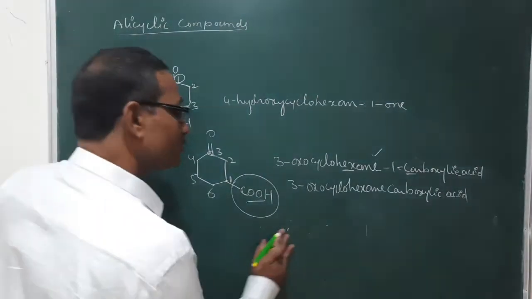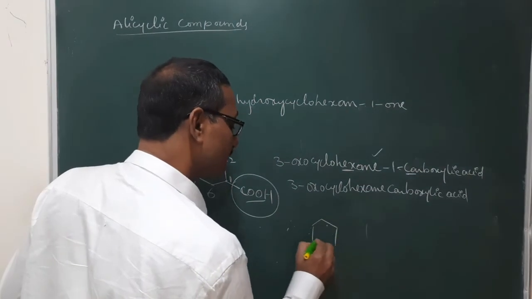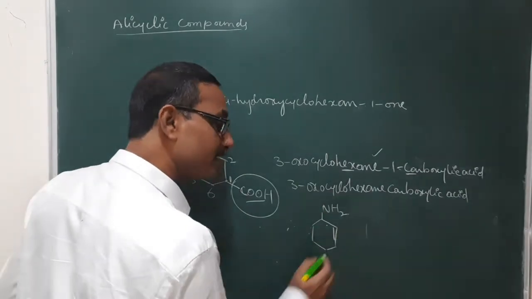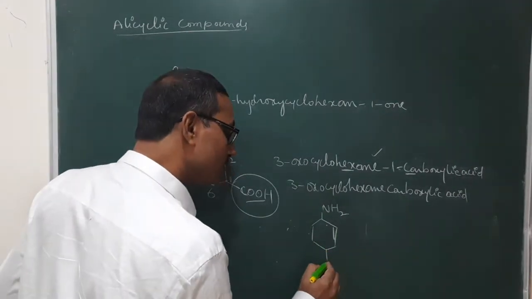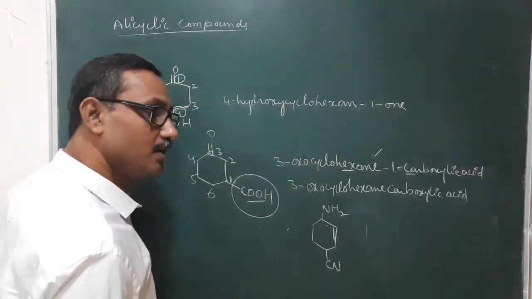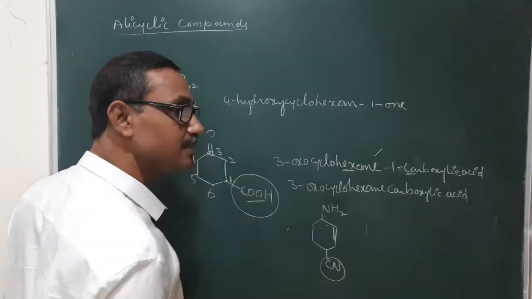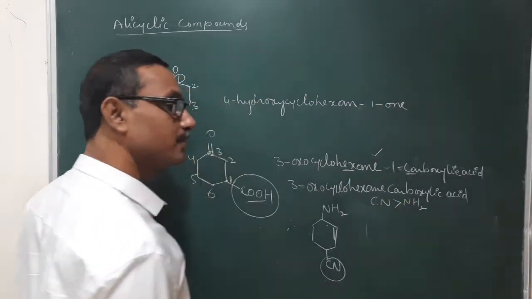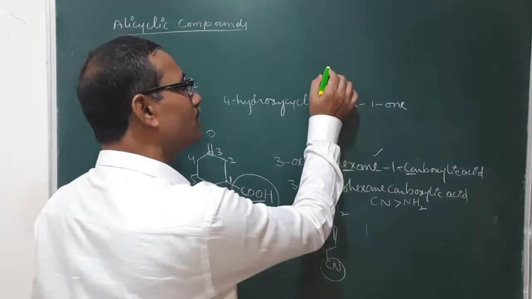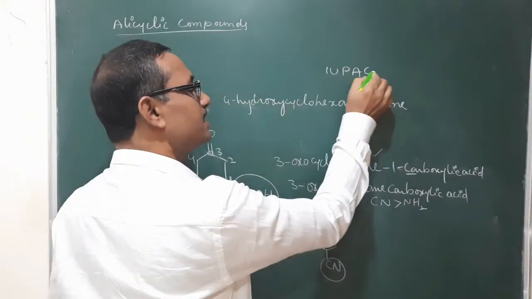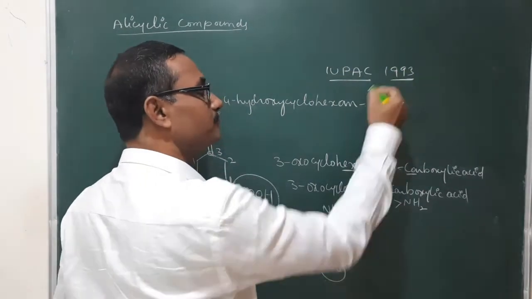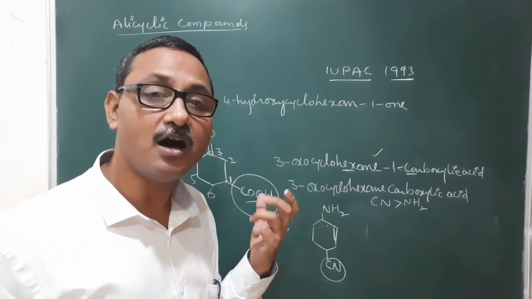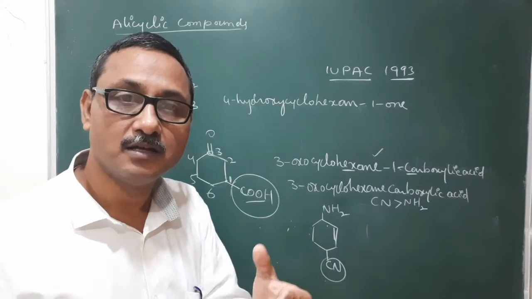Okay. So similarly, I am taking another one. Here NH2 is there. Here a double bond is there. Here CN is there. Now out of this CN and NH2, CN has more seniority when compared with NH2. All these are according to IUPAC recommendations of 1993. This is the order I gave yesterday also, in the previous class while explaining the functional groups.